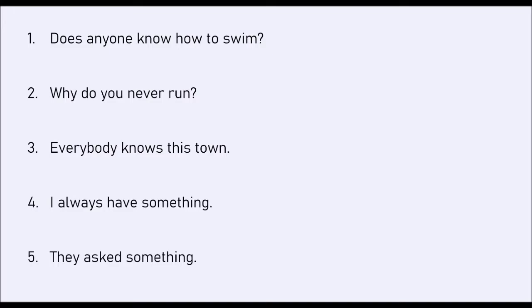First one, does anyone know how to swim? Well, here we're looking for a very specific verb in Russian, and we saw this quite a few lessons ago. It means to have an ability to do something. So not just can, but specifically, not necessarily being talented, but having the skill. And that would be уметь. Okay? So therefore, the translation will be кто-нибудь умеет плавать? Кто-нибудь умеет плавать? Remember that we raise our voice slightly at the end just to indicate that we're asking a question.